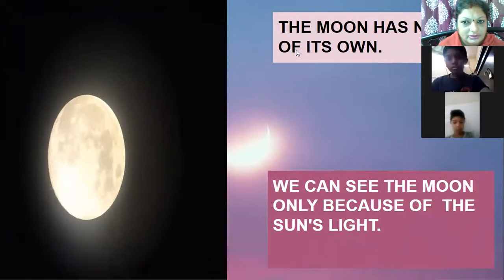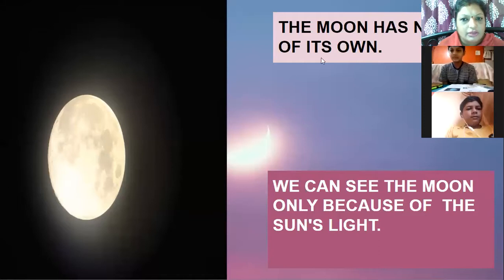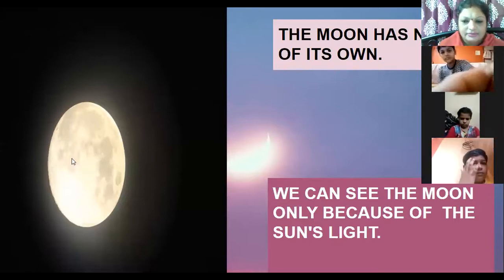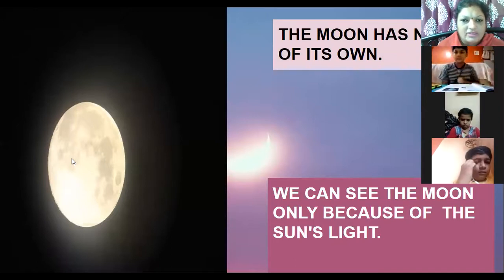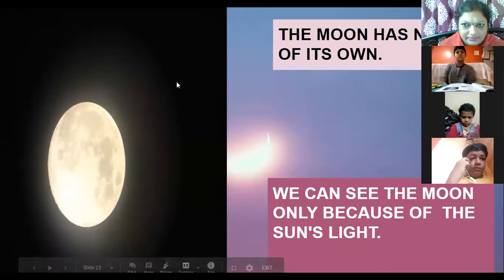Teacher, the Sun. It's the rays of the Sun on the moon. So again, you can mute yourself. The moon does not have its own light. We can see the moon only because of the sun's light.